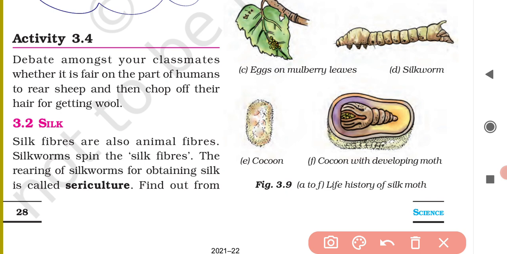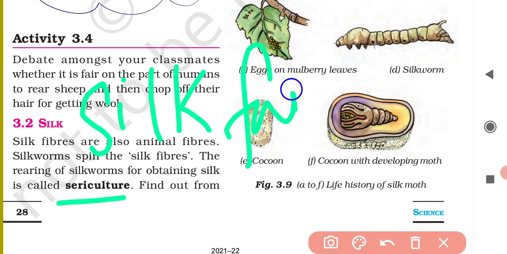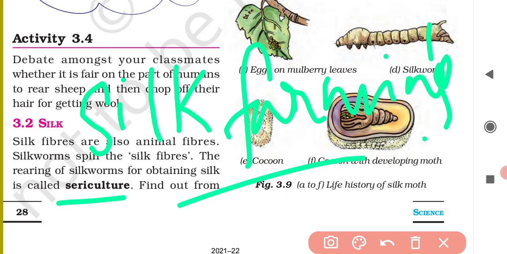Then sericulture. You have to understand the word sericulture. Sericulture is the rearing of silkworms for obtaining silk, and sericulture means actually silk farming. Sericulture means silk farming.